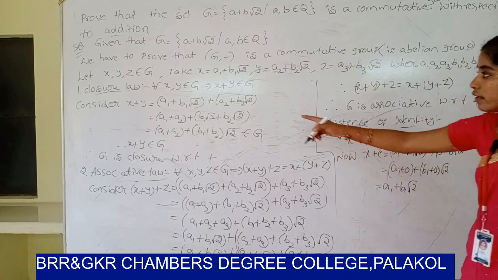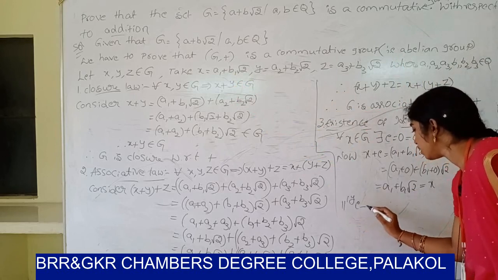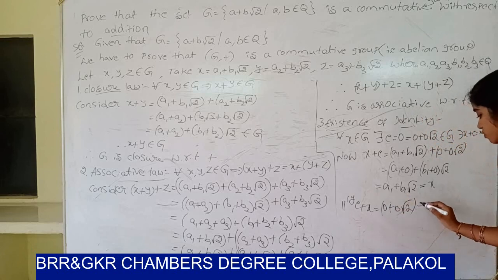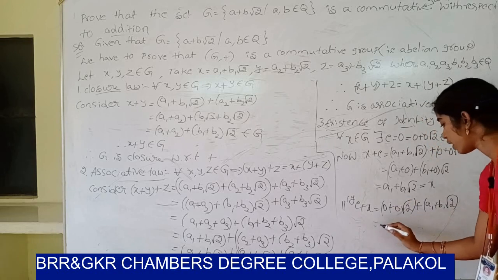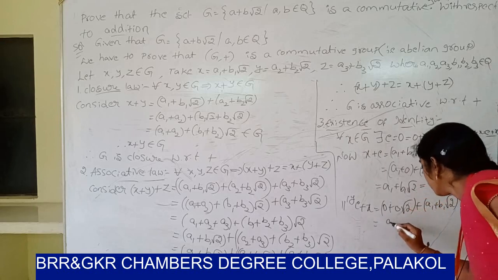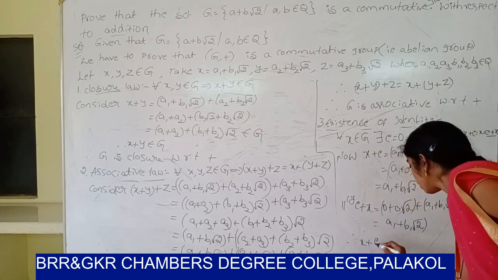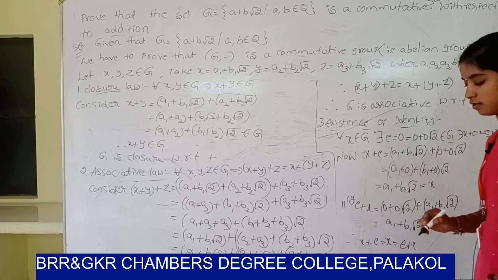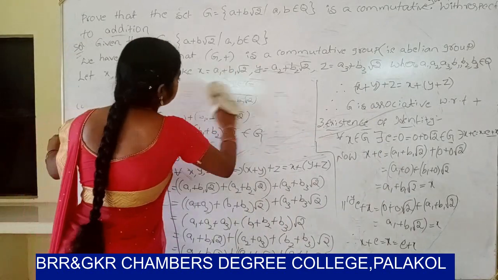That value is x. Similarly e plus x: 0 plus 0 root 2 plus a1 plus b1 root 2 gives a1 plus b1 root 2. Therefore x plus e equals x equals e plus x.